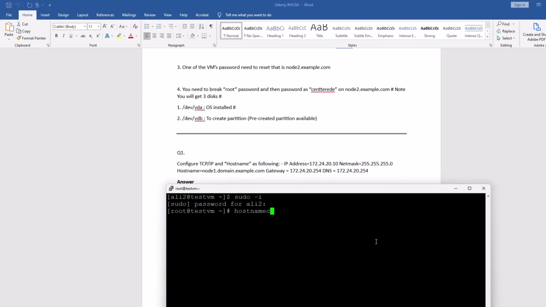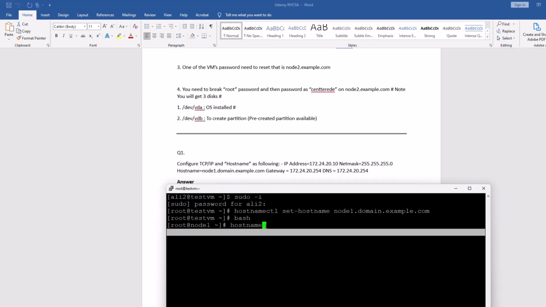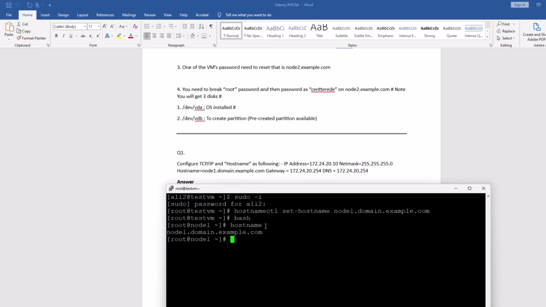You can use tab here, right? But here you cannot use it. You have to type it manually. Set hostname, and then you can provide the hostname. So this is your hostname, right? After running this command, you have to run the bash command. You can see my hostname is changed. It was test VM, now it says hostname. You can confirm with hostname, right? Reboot it, it's the permanent hostname right now.